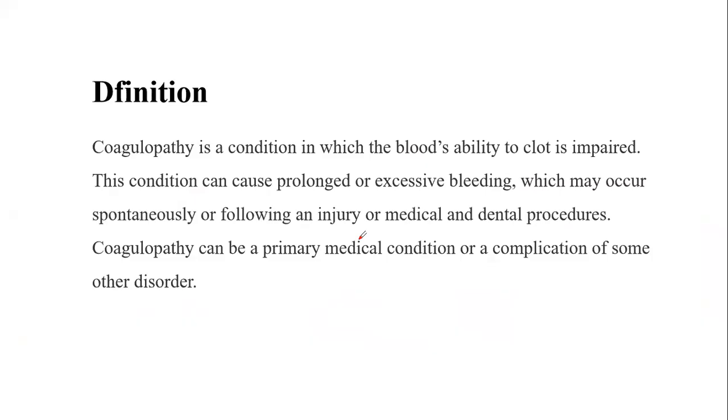So now let's proceed toward the definition of coagulopathies. Coagulopathy is a condition in which the blood's ability to clot is impaired. So simply it means that this is a condition in which the normal coagulation process does not happen. That is called coagulopathy. This is the simple definition of coagulopathy. This condition can cause prolonged or excessive bleeding. So it may cause prolonged bleeding, meaning continuous bleeding, or excessive bleeding, which may occur spontaneously.